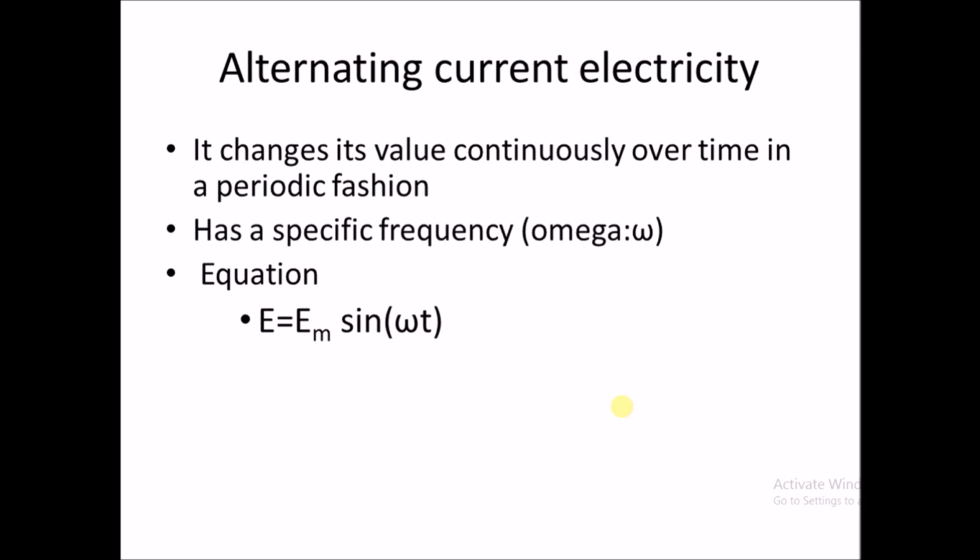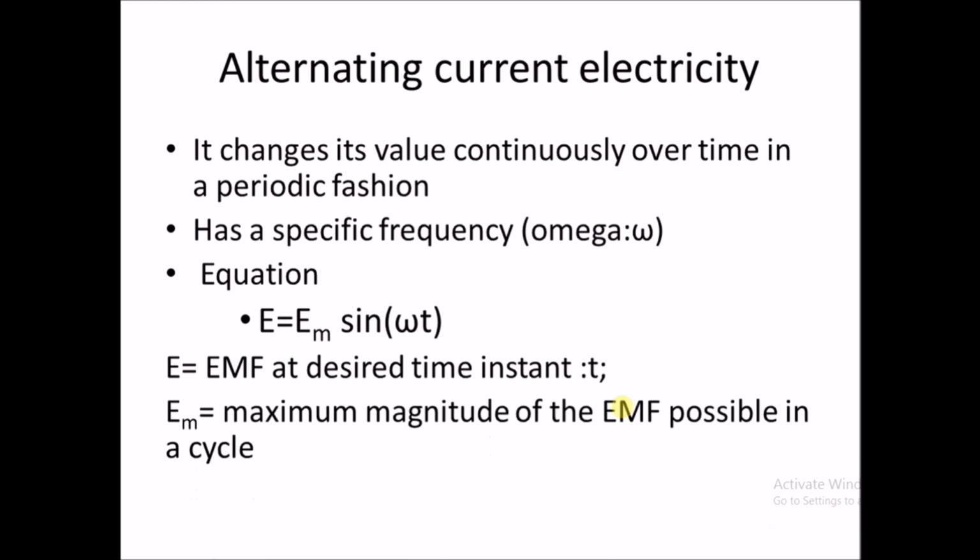So here in this equation, E is the EMF at the desired time instant t, that is the instantaneous voltage that could be provided to a circuit, and Em is the maximum magnitude of the EMF possible in a cycle, or you can say the Emax.